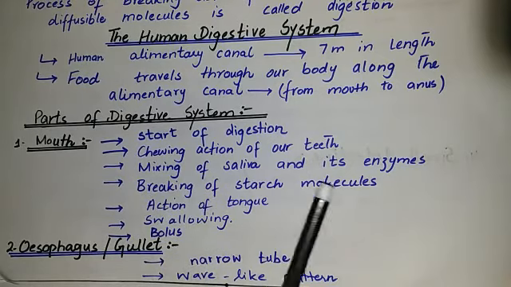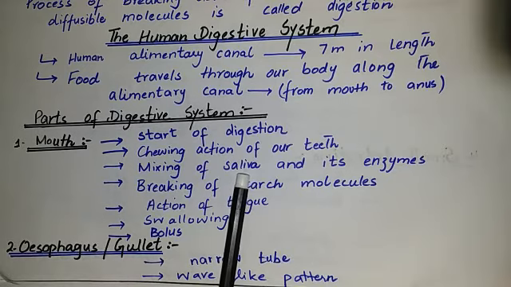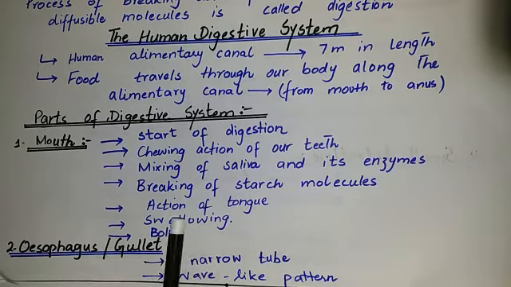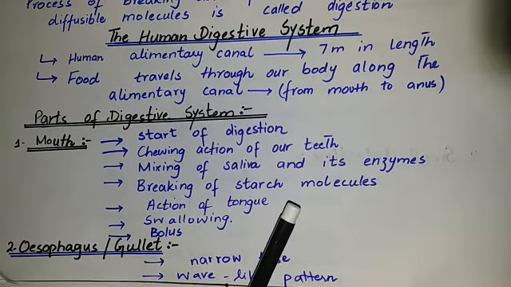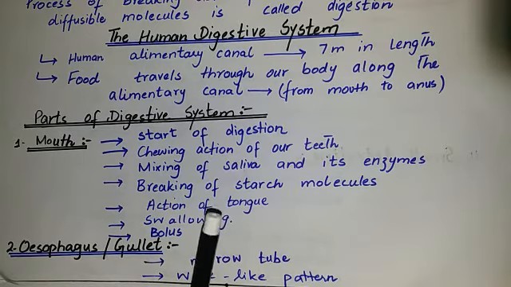Next is mixing of saliva and its enzyme. The food that we take in is mixed with the saliva and the enzyme present in it, forming a semi-liquid mass of food. The enzyme in the saliva helps to break down large starch molecules into smaller, simpler sugars. However, food is usually not kept long enough in the mouth for all the starch to be broken down into simpler sugars.